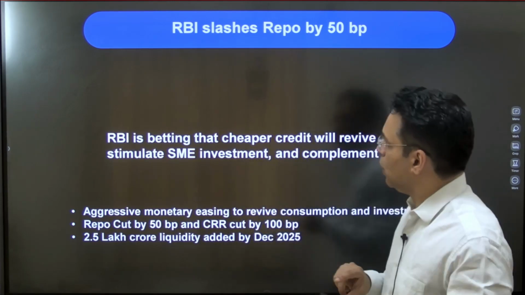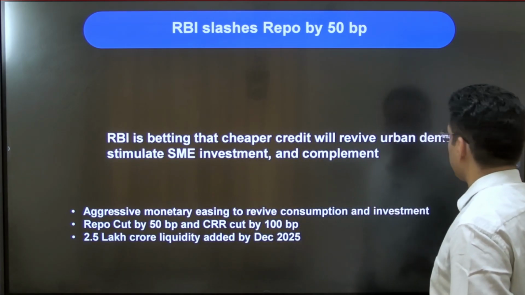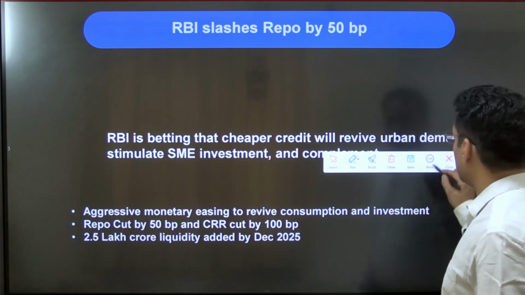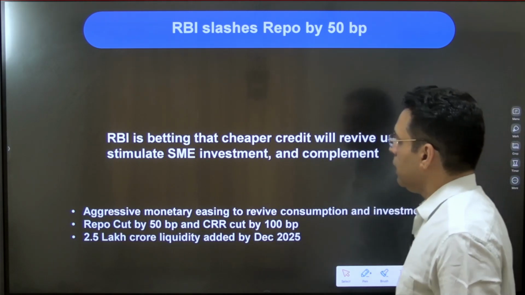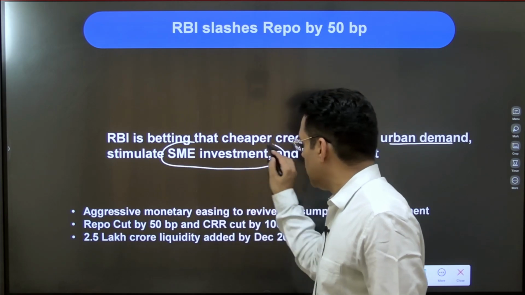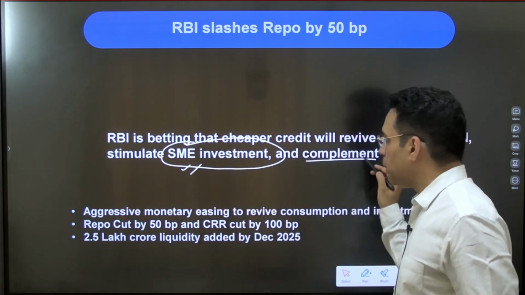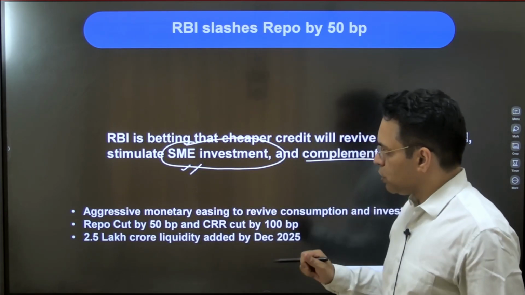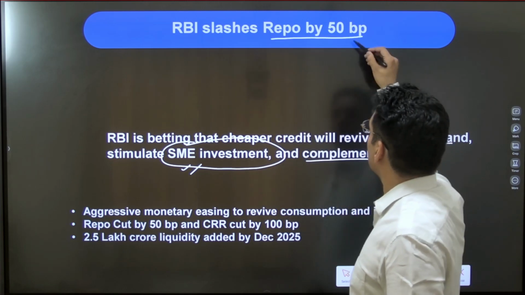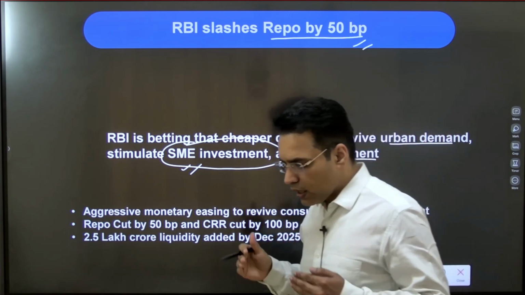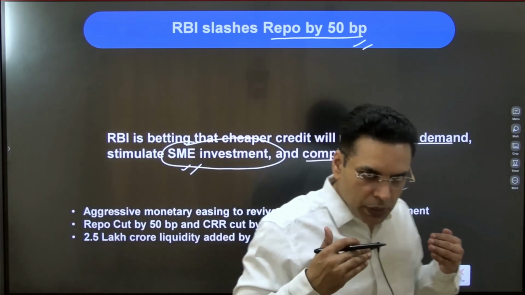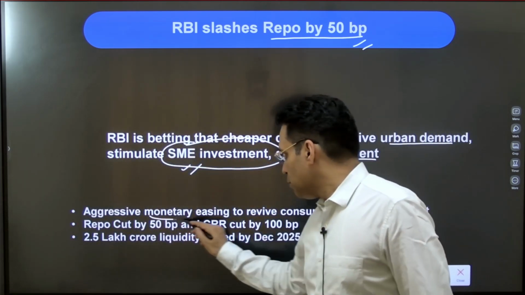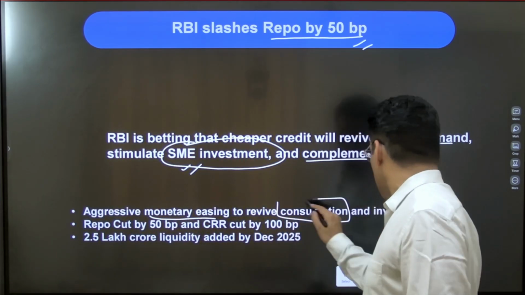So let's understand that. RBI is basically clearly betting that credit will revive the urban demand. It will revive the urban demand, stimulate small and medium enterprise investment and complement the economy. Now this is called monetary easing, because when you reduce the repo rate, it is called monetary easing. Monetary easing means it is an easy money policy. You are putting money in the economy by a lower interest rate. So aggressive monetary easing will revive consumption and investment.